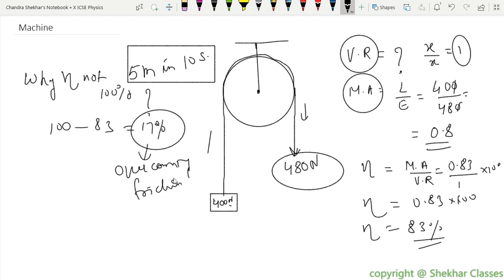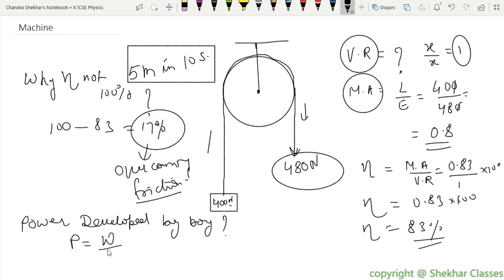I'm writing here: power developed by the boy. Power is the rate of doing work. So power is work done upon time, or we can say energy upon time also, right?